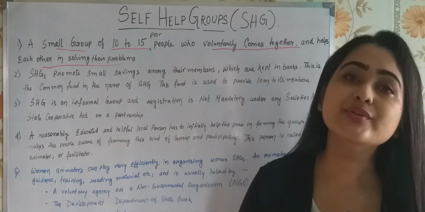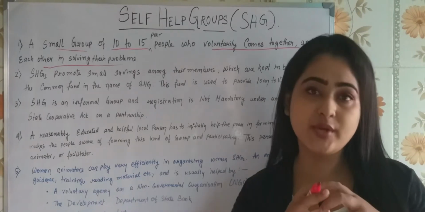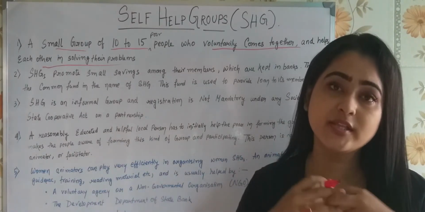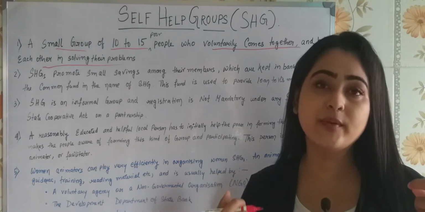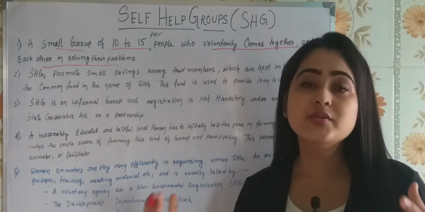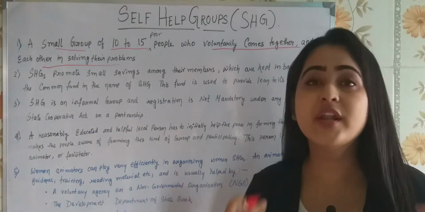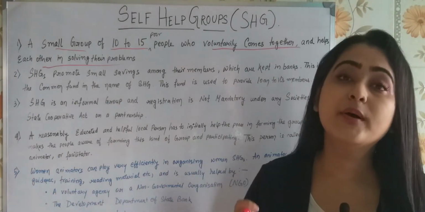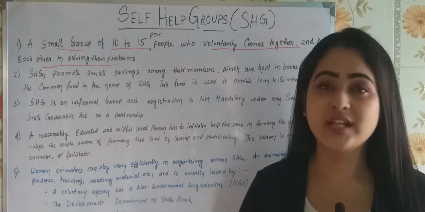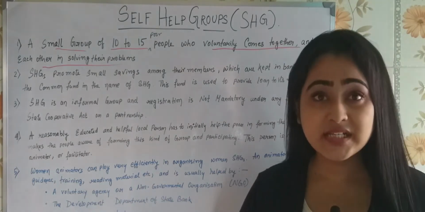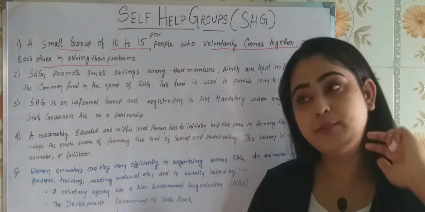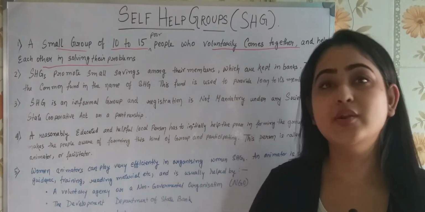So how are they going to solve it when all these 10-15 people are coming together, putting their savings in one place, keeping it in a bank? What happens if any of the members is having a financial problem? Then that member is going to get help from the self-help group, isn't it? How? That particular person is going to take a loan.